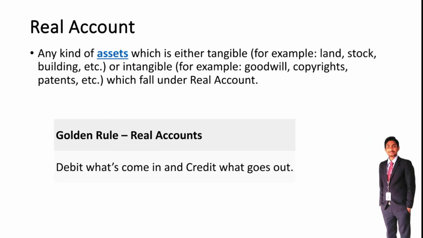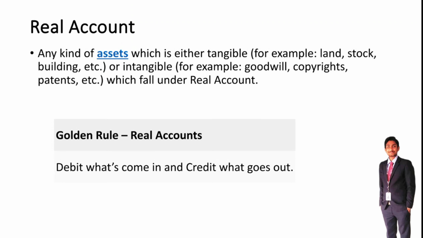And the second one is real account. Real account means any kind of assets, either tangible assets or intangible assets. Tangible assets means land, stock, buildings. Intangible assets means goodwill, copyright, patent rights. These tangible assets and intangible assets fall under real account.